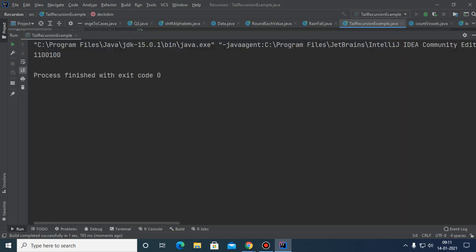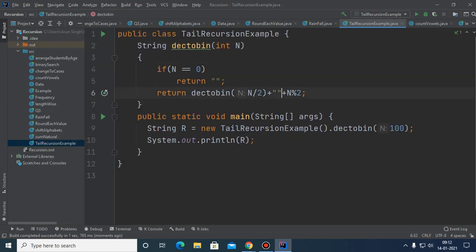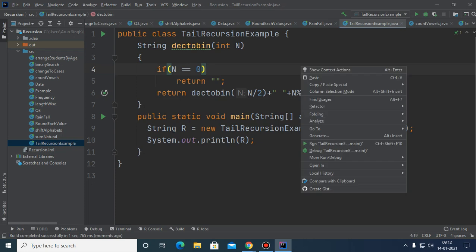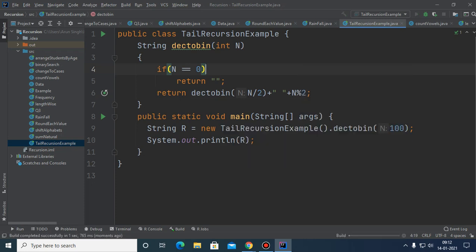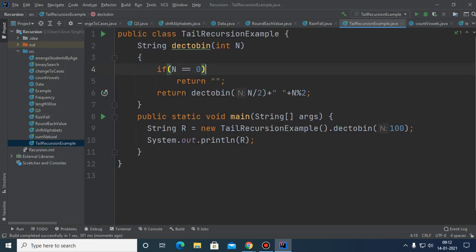You will see that it is 1100100, the correct answer. It's working fine. So children, in case you need the result in the main method, or the result generated by the function you want to apply somewhere, you need that returned value. But in the previous case, we will not be able to return. Here we will be able to return.